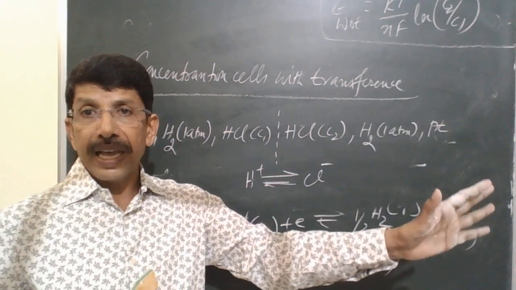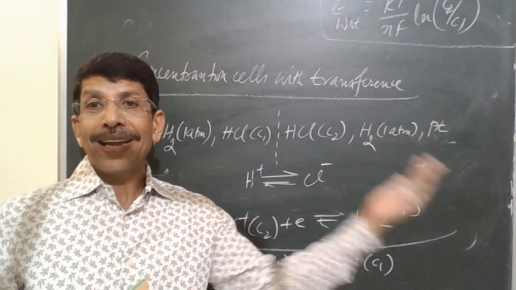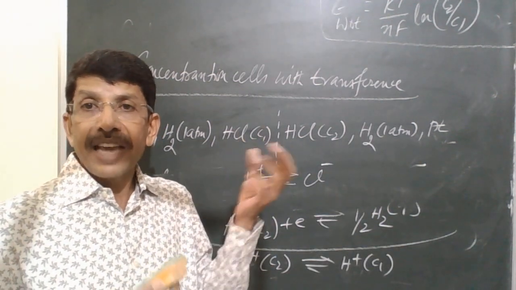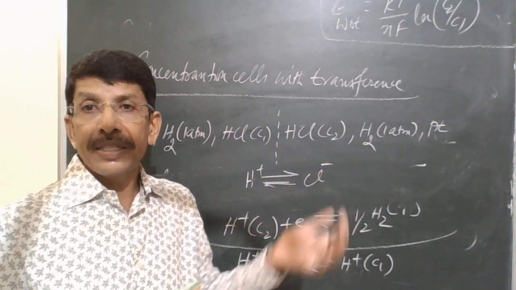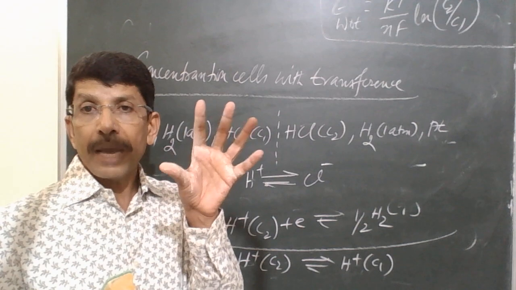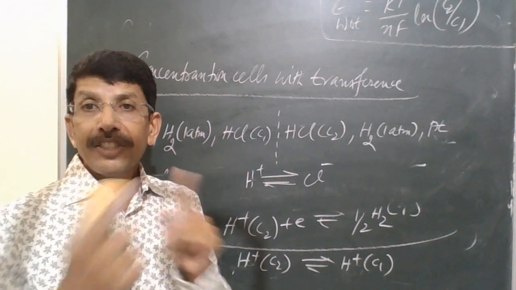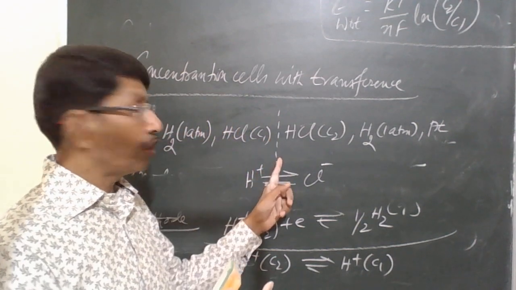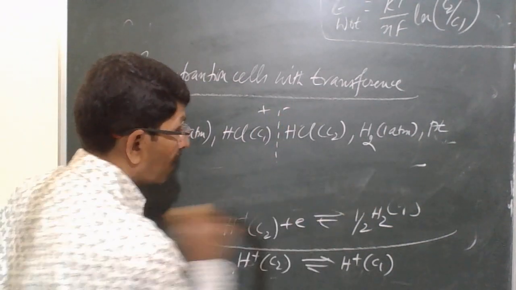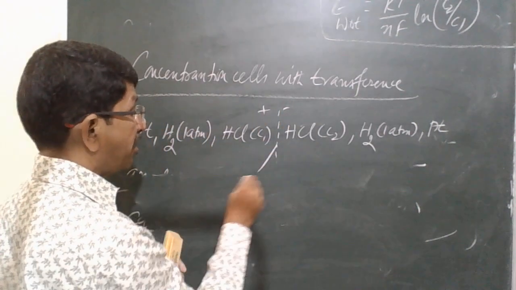More H plus ions move in one direction and fewer Cl minus ions move in the opposite direction. So H plus ion concentration in one compartment increases, and in the other compartment Cl minus ion concentration increases. So there is a charge separation at this junction. This charge separation of plus and minus leads to what? The liquid junction potential.